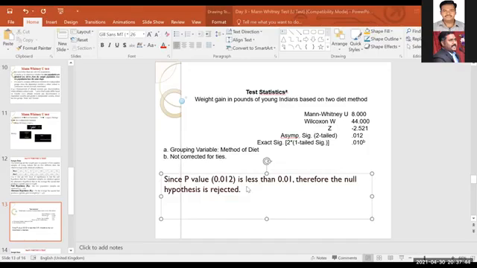Okay, very good. Now, so rejected. Therefore the null hypothesis is rejected, and it is concluded that, what is the alternate hypothesis that we had?